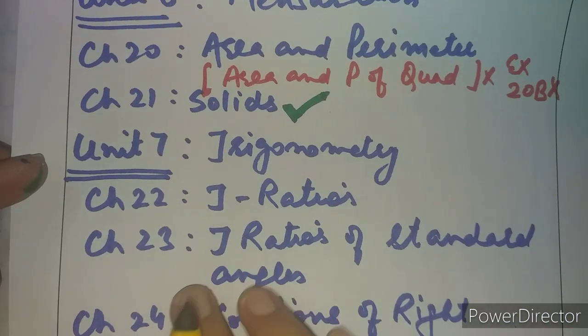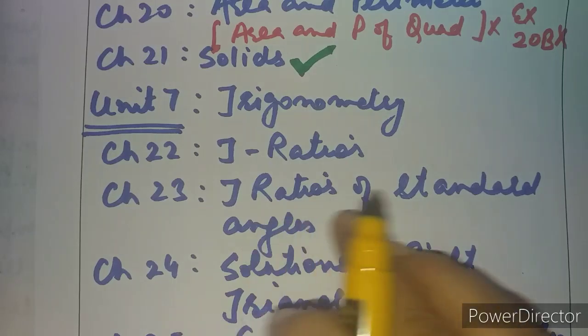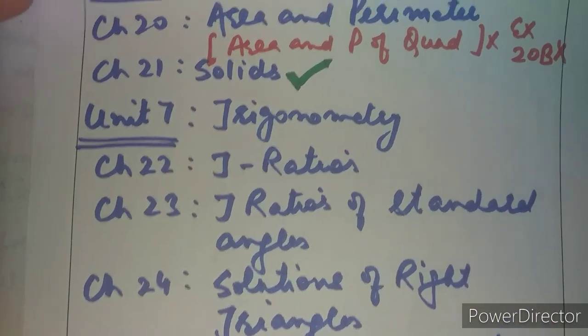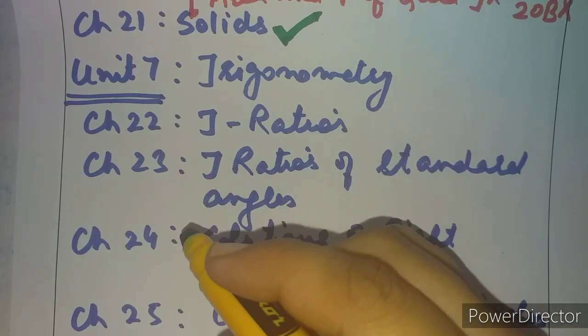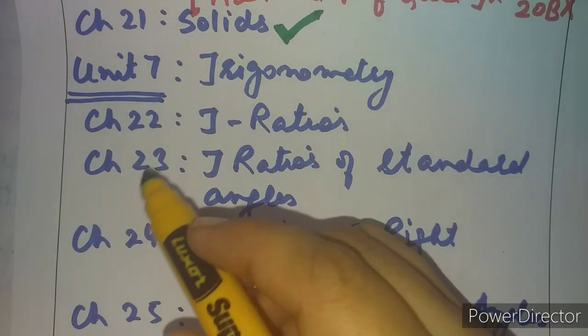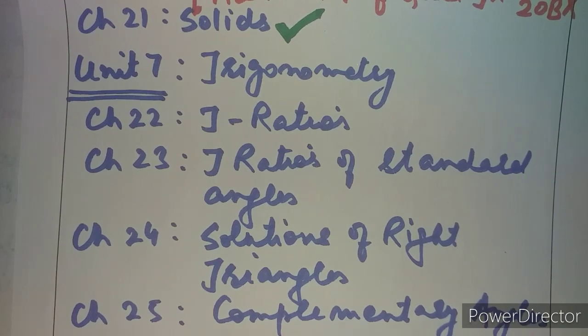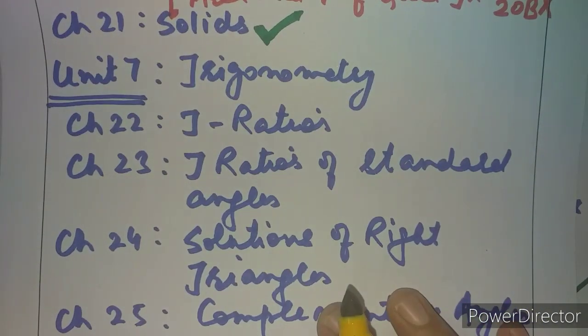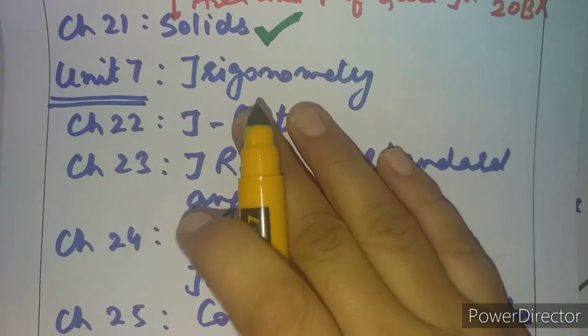Then coming to unit number 7, that is trigonometry. Students like trigonometry much, a very new and very interesting topic, and scoring also. From the trigonometry portion, 4 chapters are there in our syllabus, that is chapter 22, 23, 24, 25, right? No need to read the names, because no change occurs in this portion.